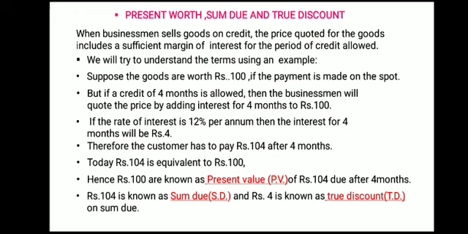That is, the amount due to be given after 4 months is 104 rupees. And how did you obtain 104? 100 plus 4. Then that 4 rupees is the true discount. We term it as a true discount. Actually, it is the interest paid on 100 rupees, and we call it a true discount.